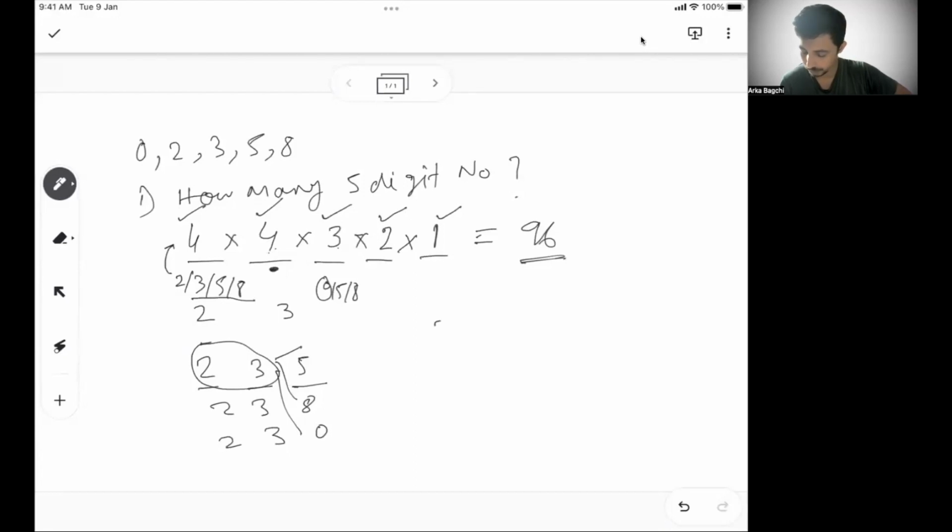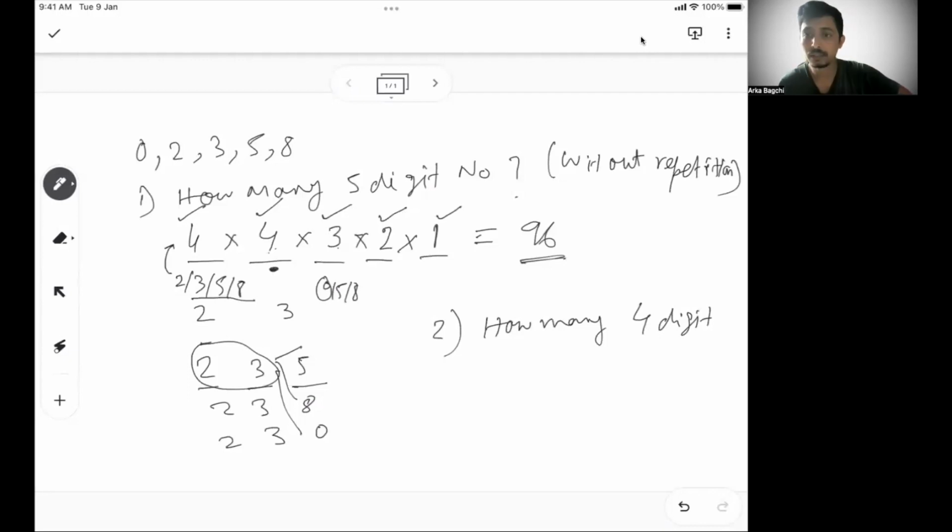Now, if someone tells you how many 4-digit numbers, how are you going to do it? How many 4-digit numbers? Okay, so there is one catch here. They said without repetition. How many 4-digit numbers possible?